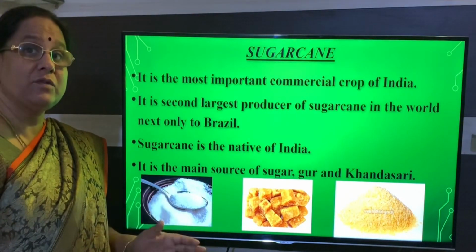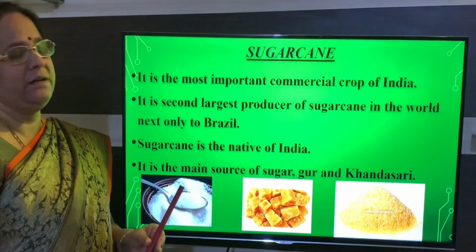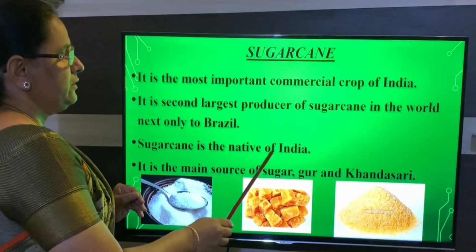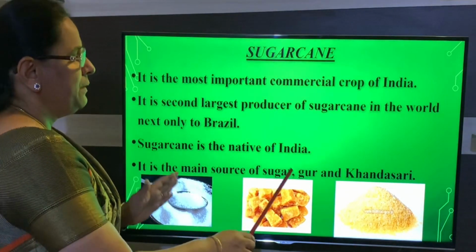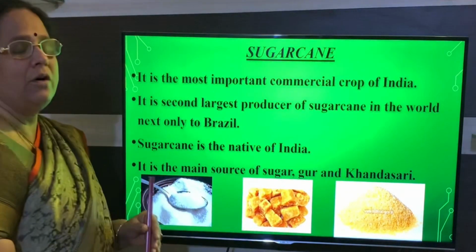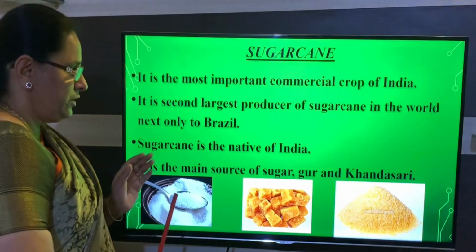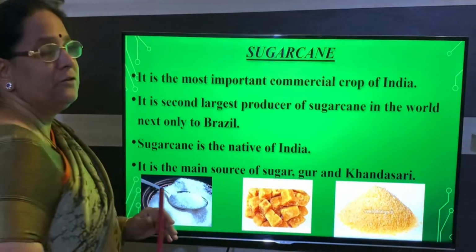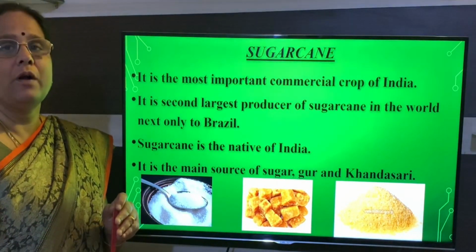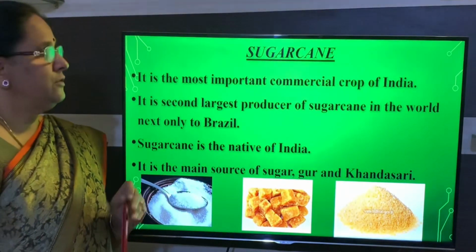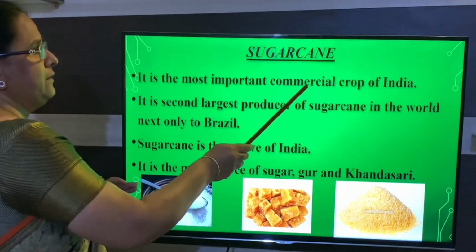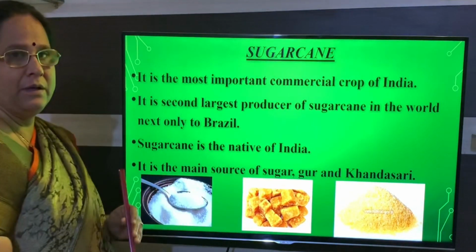That means first it was cultivated in India. That is why we say sugarcane is a native of India. Different types of products are being produced with the help of sugarcane: sugar, gur, kandasari. These are the products which are produced from sugarcane. So the first thing you have to remember is that it is a commercial crop.